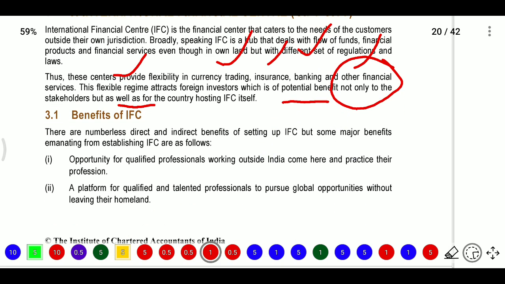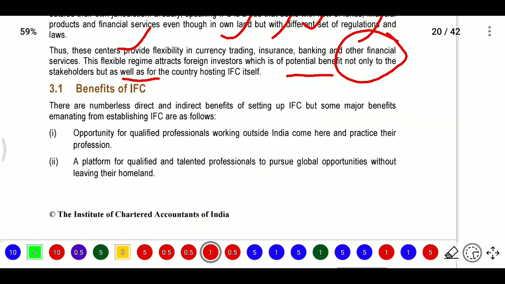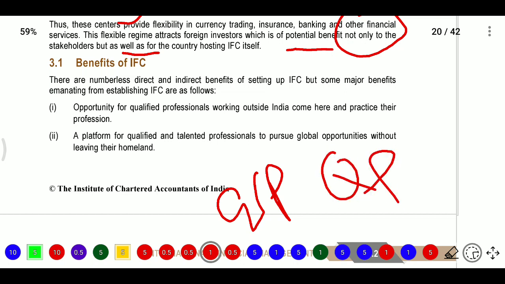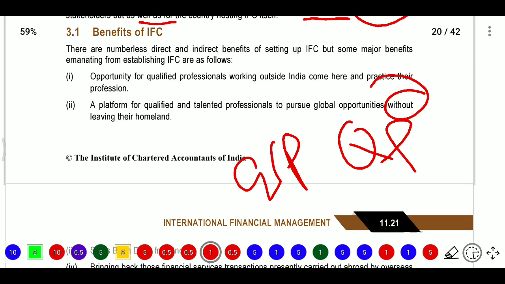Now what are the benefits of an IFC? There are numerous direct and indirect benefits to setting up an IFSC. The major ones will be, firstly, opportunity for qualified professionals. Qualified professionals working outside India can come here and practice their profession. So firstly they benefit, as it is a platform for qualified and talented professionals to pursue global opportunities without leaving their homeland. So without leaving India, they can perform internationally.